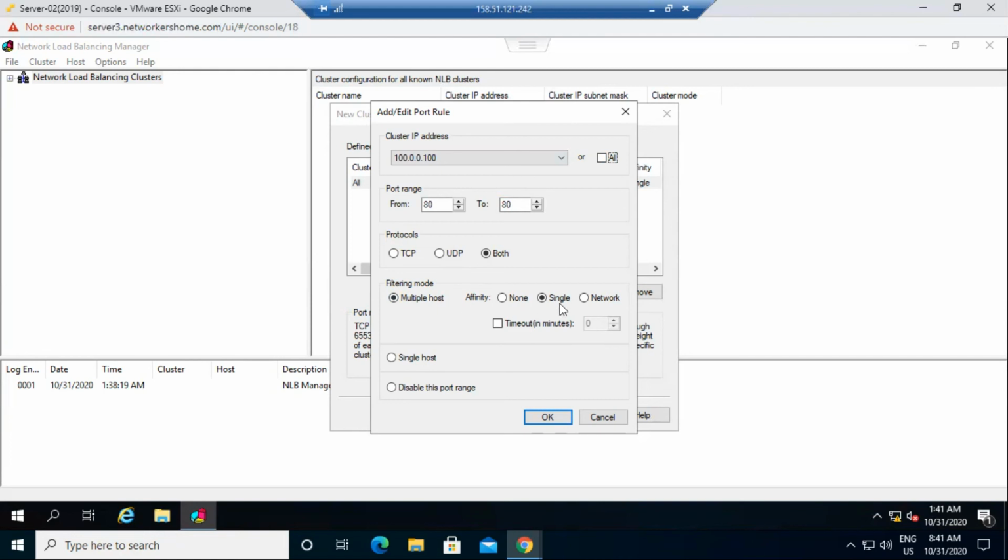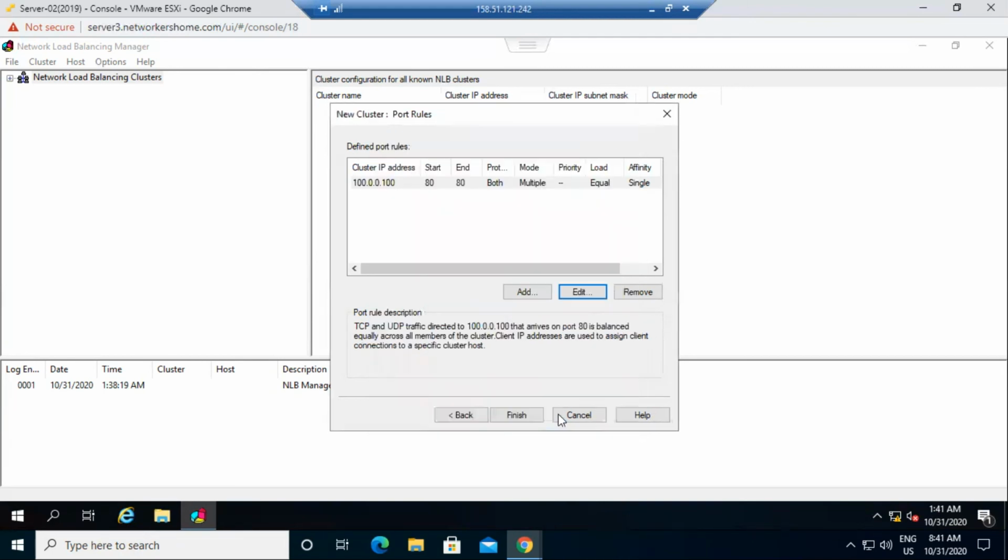Okay, if you want to go for none, you can go for none as well. So right now we're using single affinity, and filter mode is multiple host. It means that it manages the queries from multiple hosts at once, at the same time. Now click on OK and click on finish.